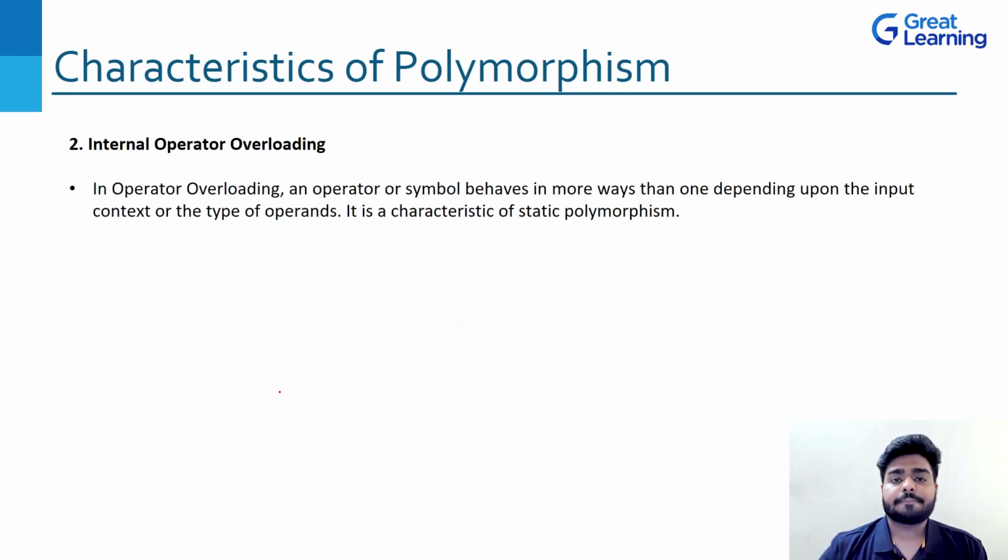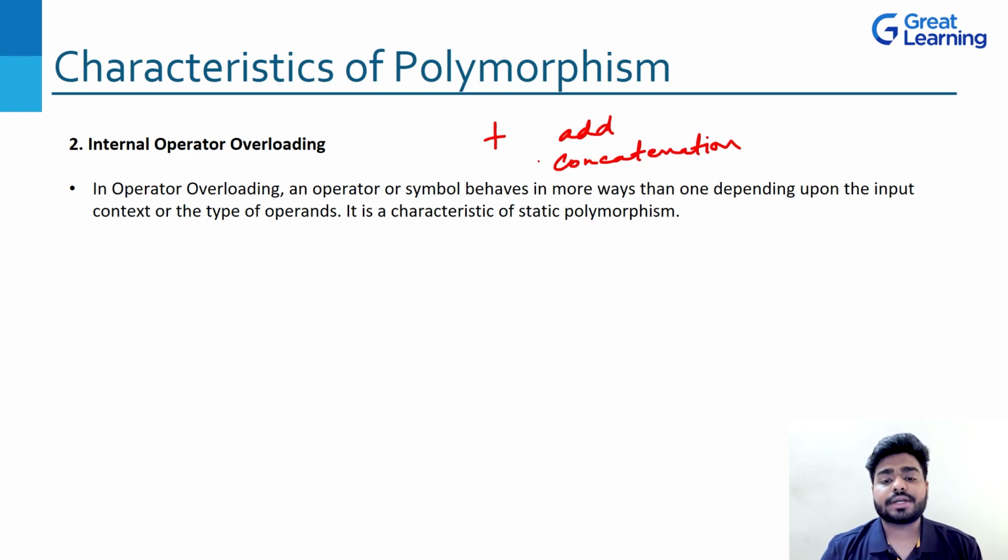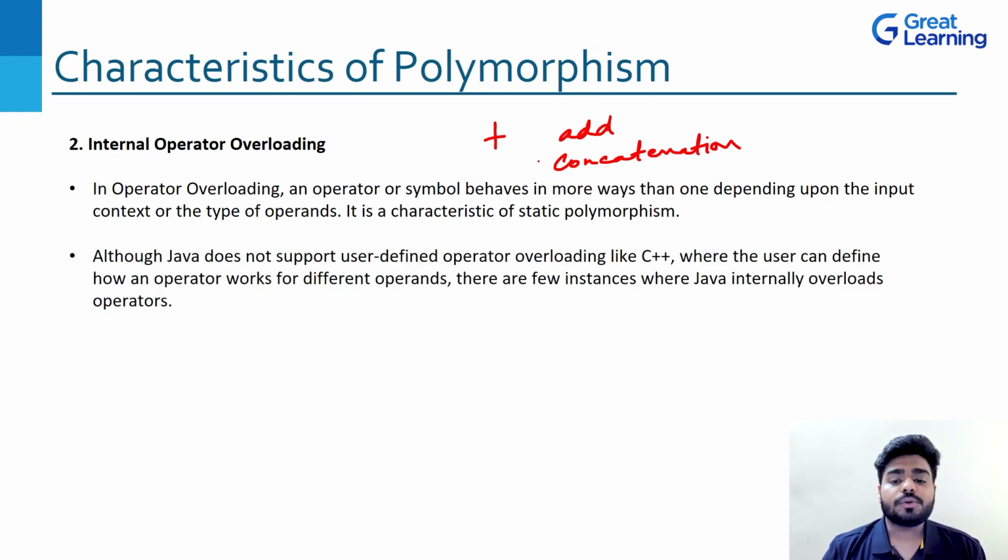Let's see what this is. And this is a really easy thing to understand. An operator or symbol behaves in one or more ways. If you talk about the plus symbol, this is an addition symbol, and this is also used for concatenation, right? So one operator can be used in many different ways, right? Now, if you look at examples, we'll show you.